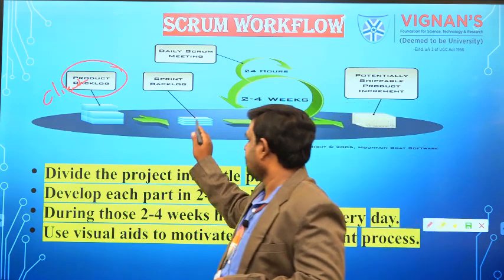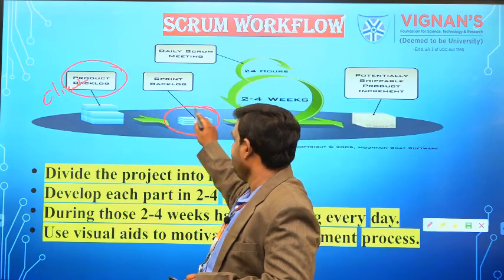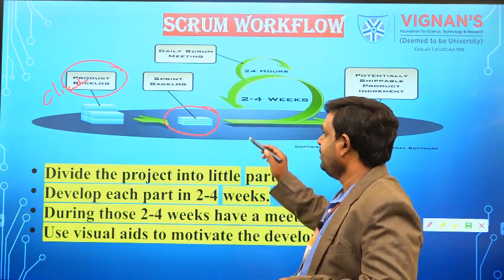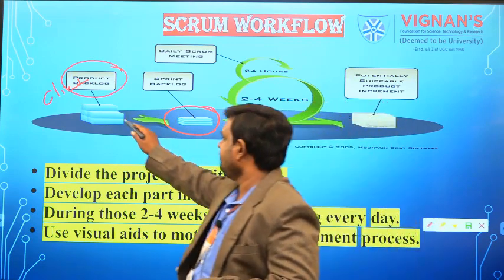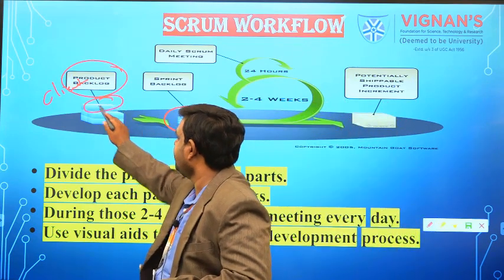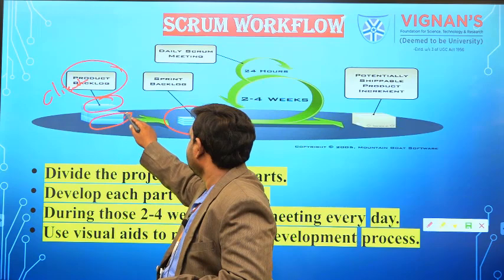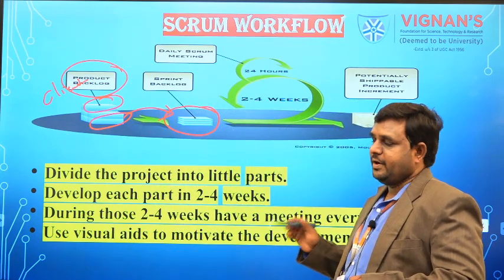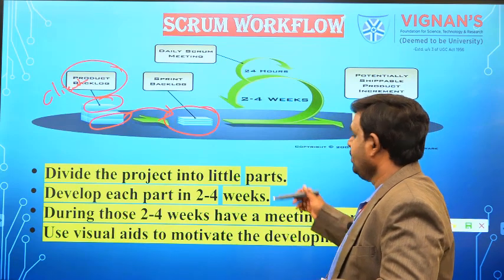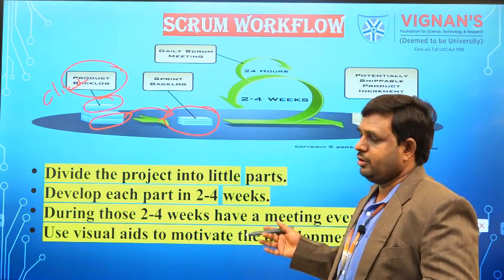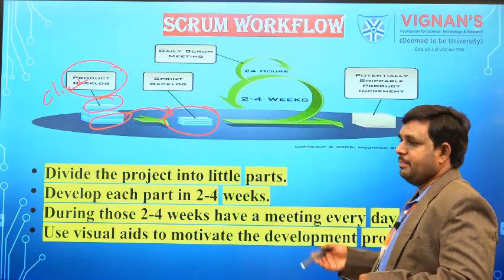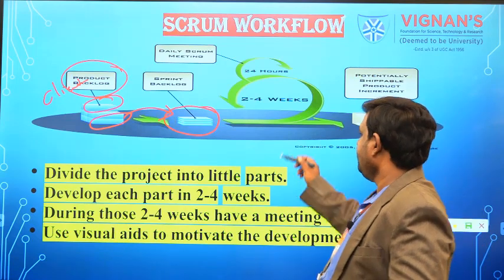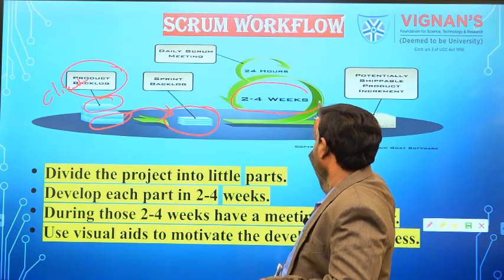So these backlogs are going to be turned into sprints. We are going to divide them into different sprints. That means we take these as one sprint and these as another sprint, like that. So after dividing the sprints, what are we going to do? We are going to decide the time period for completion of that particular sprint. Generally it will take 2 to 4 weeks.